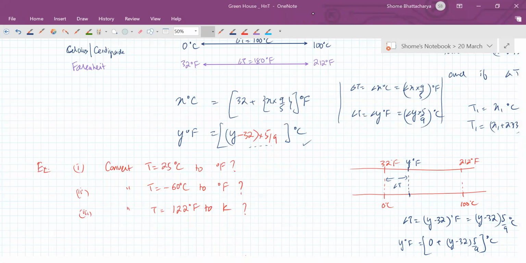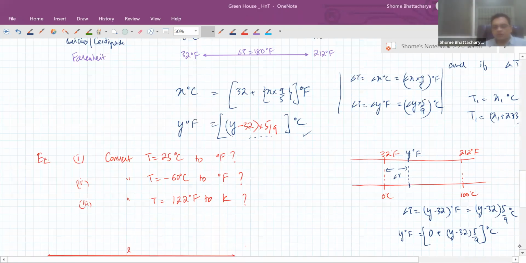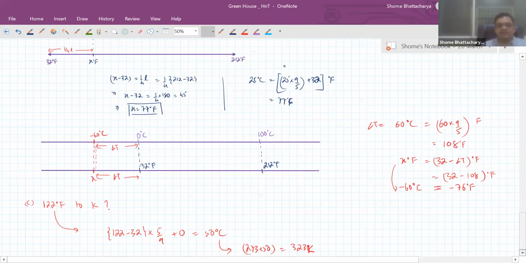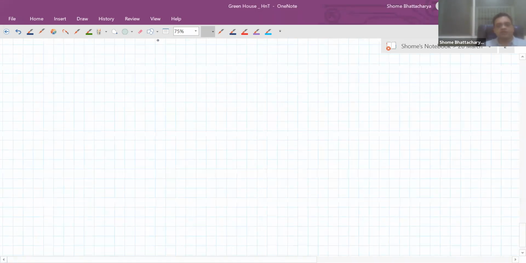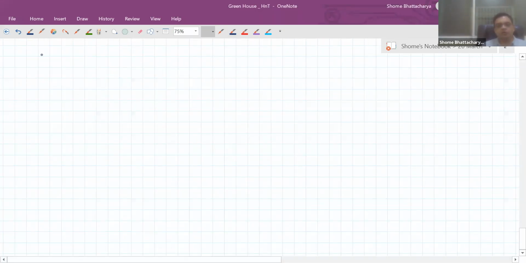Okay, good. So this is a very trivial portion. Now let's come to the first important section of heat and thermodynamics. From the list I told you earlier, we'll start with thermal properties, and in that, we'll start with thermal expansion.